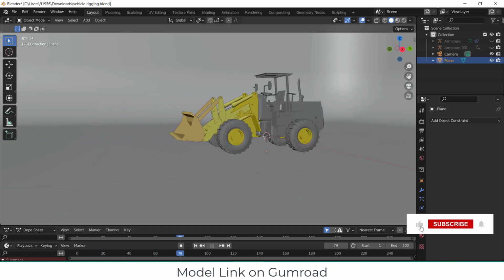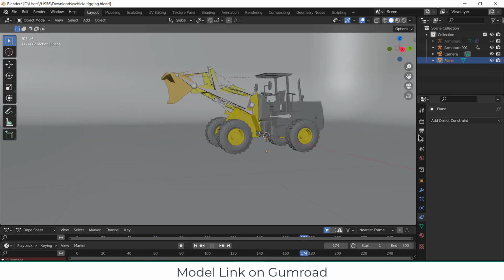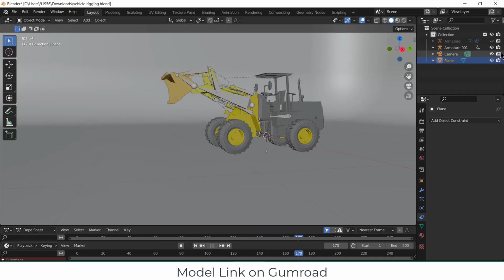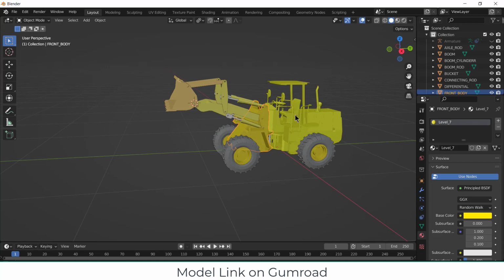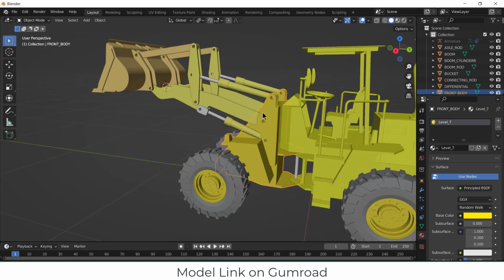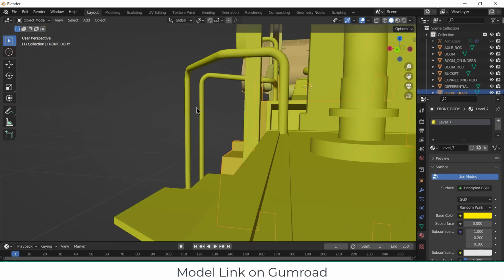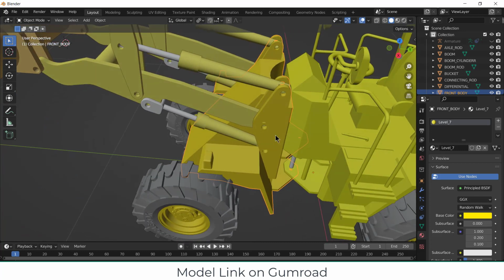Namaste guys, in this video we are going to learn how to do rigging of this vehicle in Blender. So without wasting any time, let's start. So here you see I have already imported this model, okay? So I'm going to do rigging of this. So a question arises, how to approach this problem? So you are going to see how I'm going to approach this problem and different kinds of things, okay?